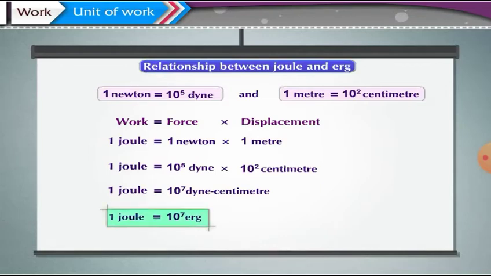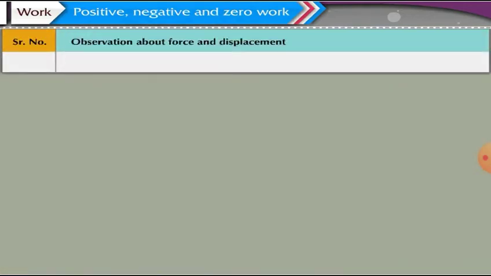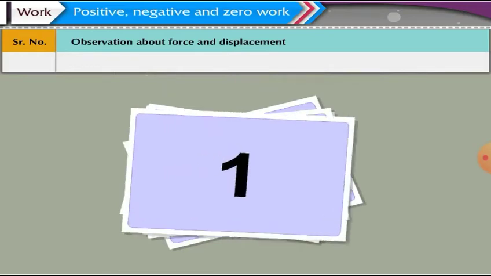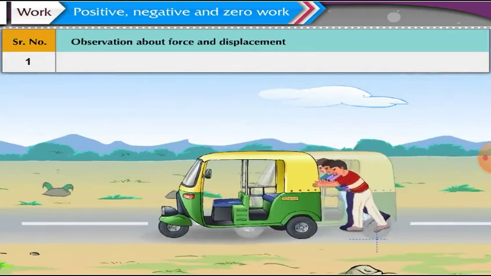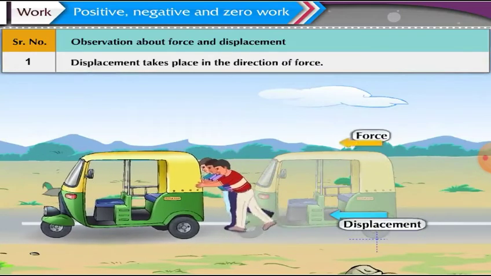Come, after studying about the unit of work, let us now learn about positive, negative, and zero work. Come, let us discuss about the directions of force and of displacement in each of these cases. In the first case, 3 people are pushing a stalled auto rickshaw, due to which the rickshaw is getting gradually displaced in the direction of force.